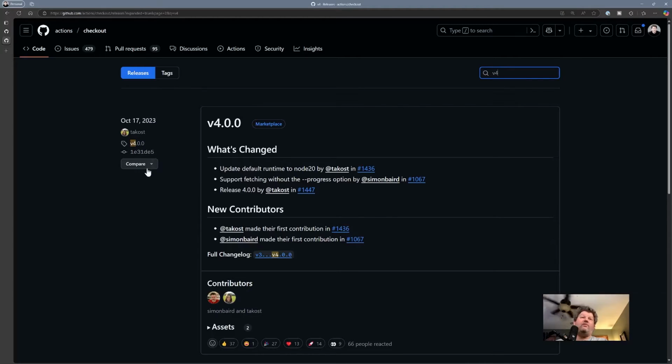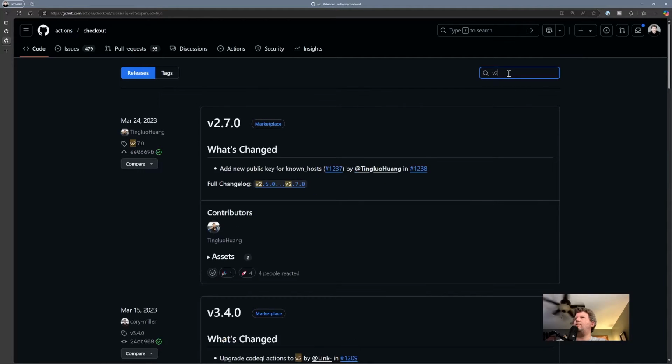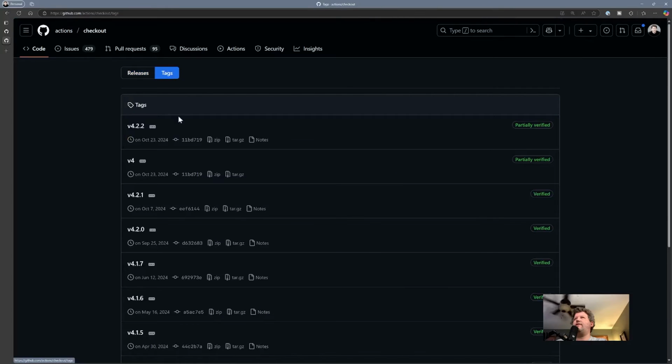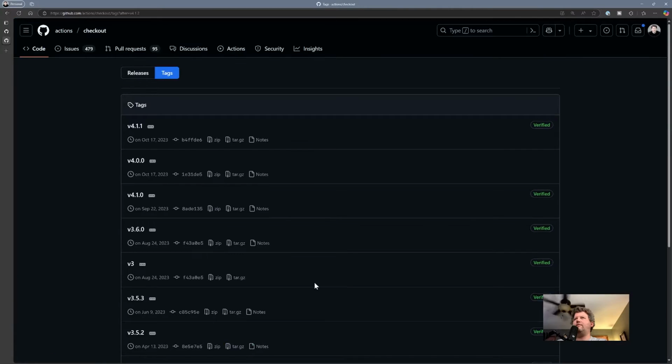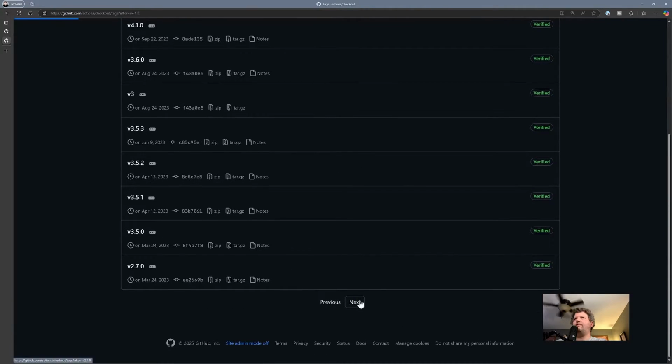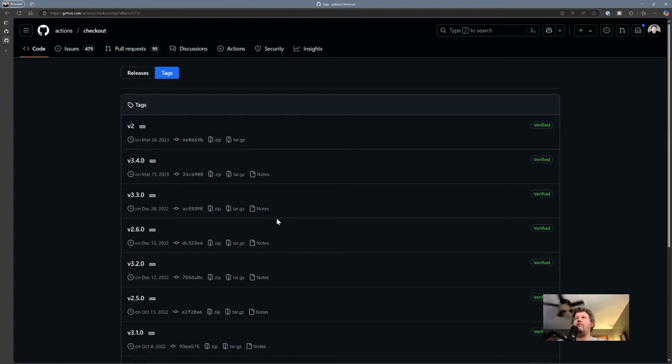And you can see, in these versions, all they are is tags. They're tags that are tied to a particular commit SHA. So I actually said I wanted to use version 2. So let's see if we can find version 2. Let's just scroll down through here real quick. Make sure there is a version 2. There's a v3, that would work too. But yeah, see, there's a version 2. And there's the commit SHA that it's tied to.